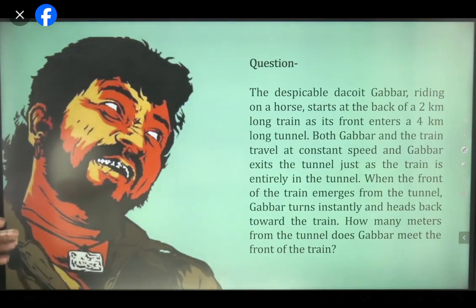The despicable dacoit Gabbar, riding on a horse, starts at the back of a 2-kilometer long train as its front enters a 4-kilometer long tunnel. Both Gabbar and the train travel at constant speed, and Gabbar exits the tunnel just as the train is entirely in the tunnel. When the front of the train emerges from the tunnel, Gabbar turns instantly and heads back towards the train. How many meters from the tunnel does Gabbar meet the front of the train?